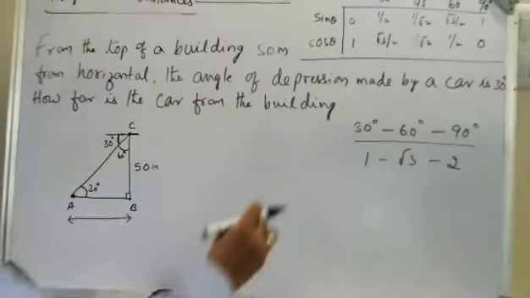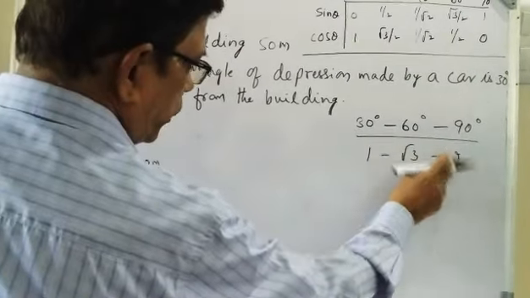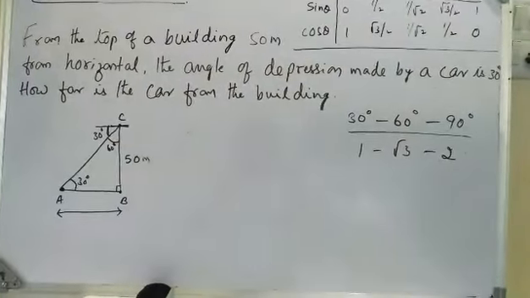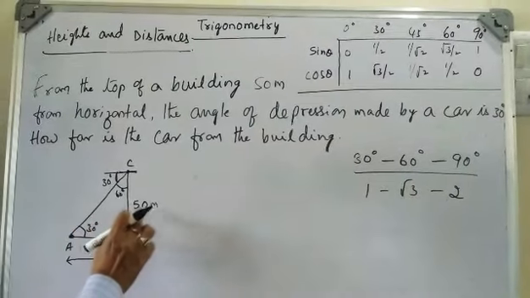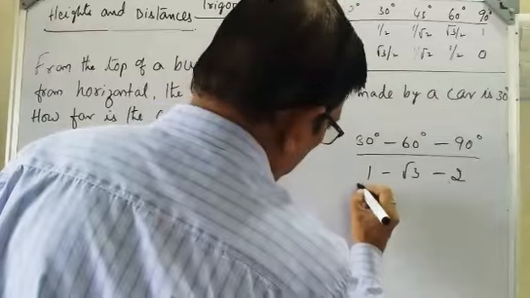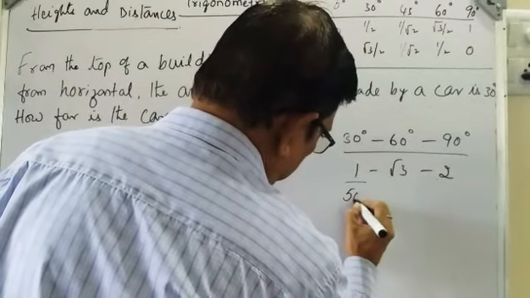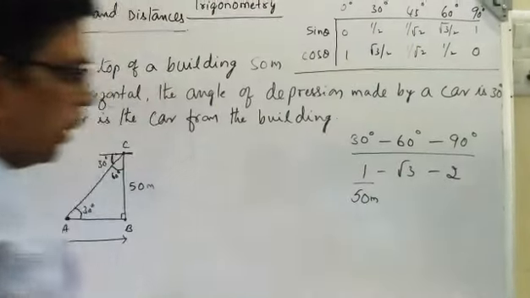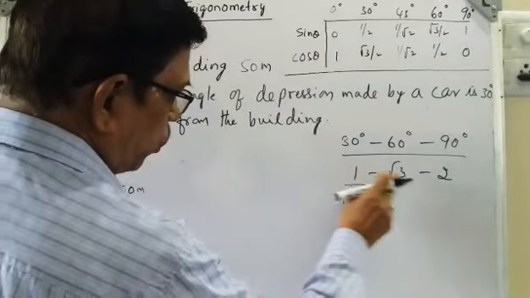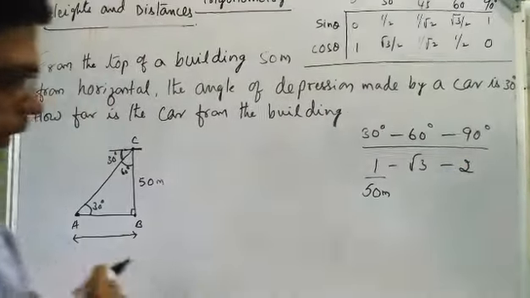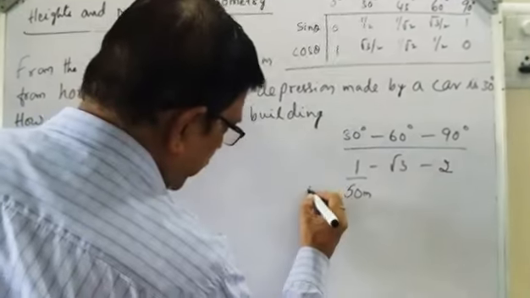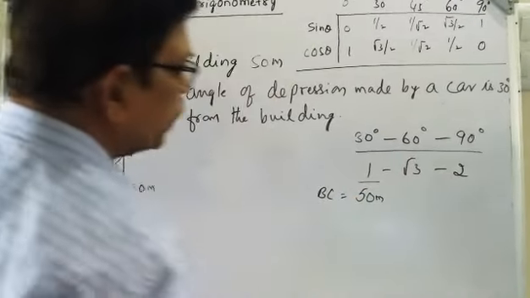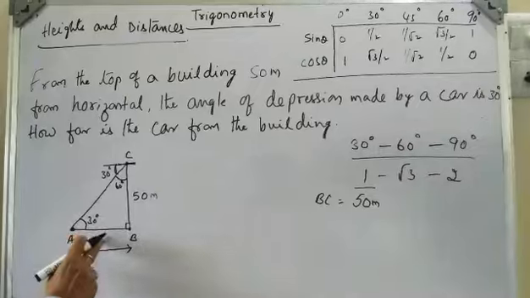Let us take the ratio like this, 1 is to root 3 is to 2. For 30 degrees it is given 50. This is 50 meters. This is one part, root 3 parts and 2 parts. So this one is 50 meters. It is given BC is equal to 50. Now we need to find AB.